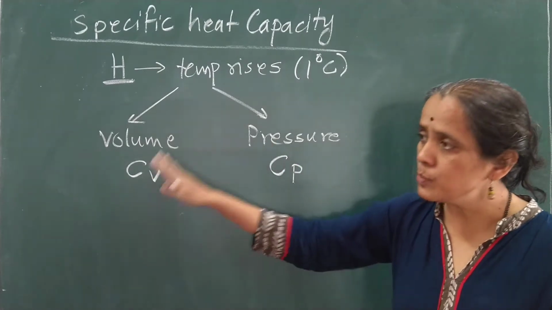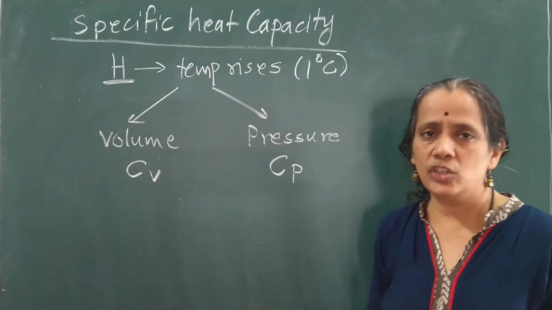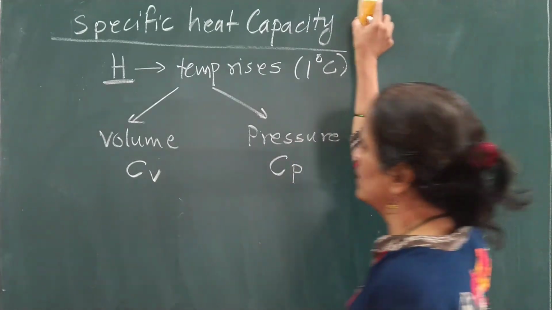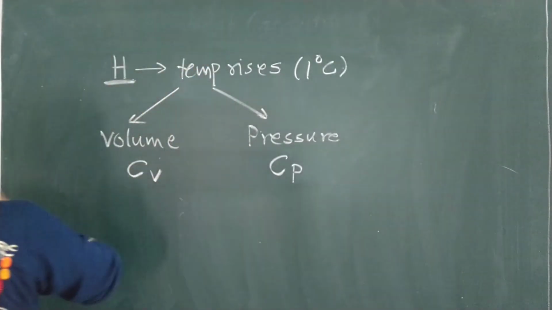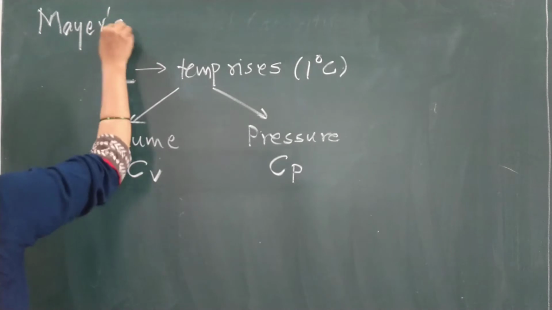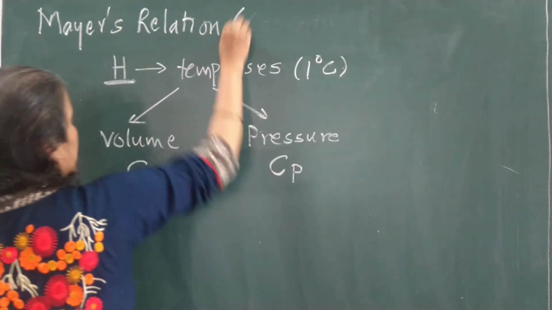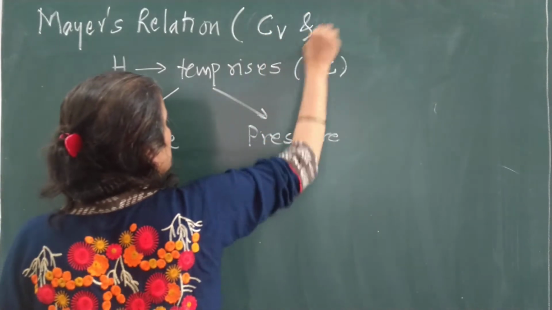So now for gas there are two specific heats, one is CV, another is CP. Now both the specific heats are related to each other by a relation, and that relation is called Mayer's relation. So this Mayer's relation relates CV and CP.